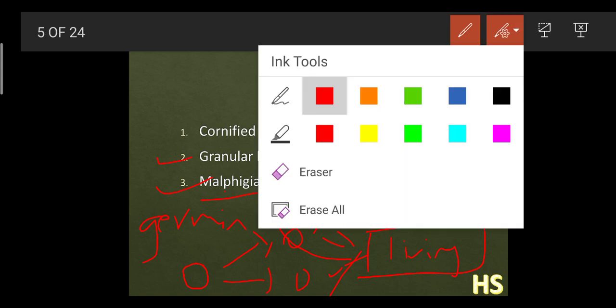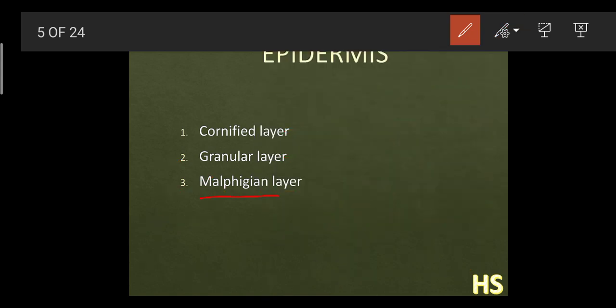And there is one more important pigment present here. What do you mean by the word pigment? Pigment means something which helps to impart color. The name of this pigment is melanin. What is melanin? It's a pigment which helps to impart color to your skin, your face complexion.